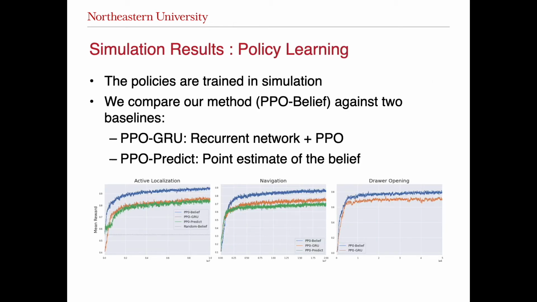We first investigate our method in simulation experiments. We compare our method against two baselines. The first one is using a recurrent layer instead of the belief estimation. This is a common approach for handling partial observability. The second baseline is the point estimate of the belief. This baseline shows the effect of uncertainty estimate from the belief.